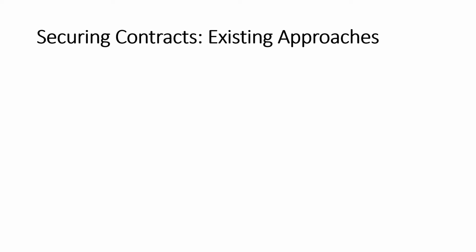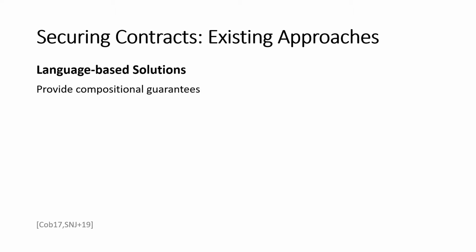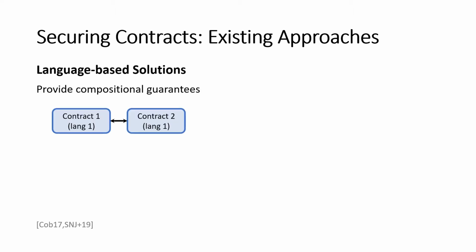Securing smart contracts is a difficult but important task. There are a variety of tools that aim to do this in several different ways, that broadly speaking fit into two categories. The first is language-based solutions. These tools generally provide compositional security guarantees. So that means if we write two contracts in the same language that provide these compositional guarantees, not only are the contracts independently secure, but we can combine them into a larger application. We can compose them in a way that we know will retain that security.